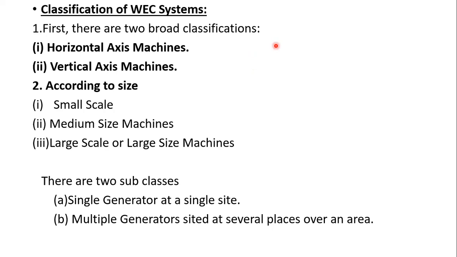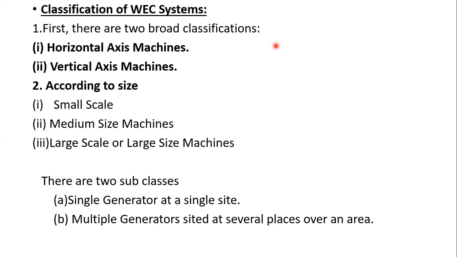Again, in large scale or large size machines, there will be two subclasses. First one is a single generator at a single site. We can take only one single generator in one site. From that single generator, we can generate power and transfer it to the central power grid.